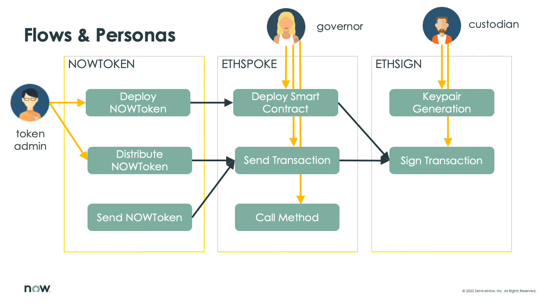We will see how the token admin can execute both the initial deployment and the token distribution, and how the token user Alice can send part of her wealth to Bob.